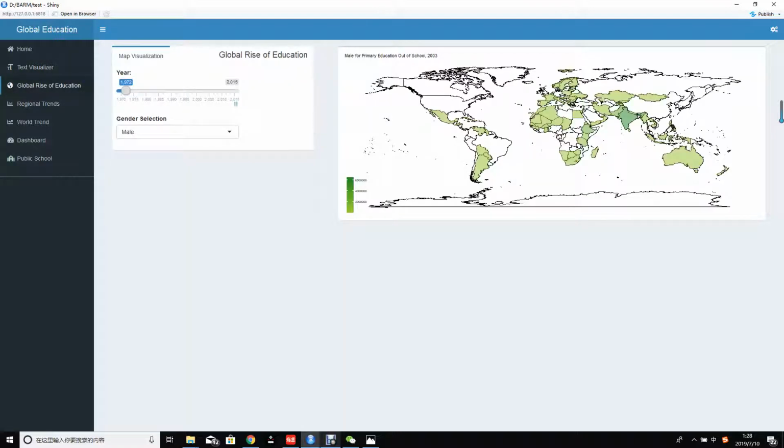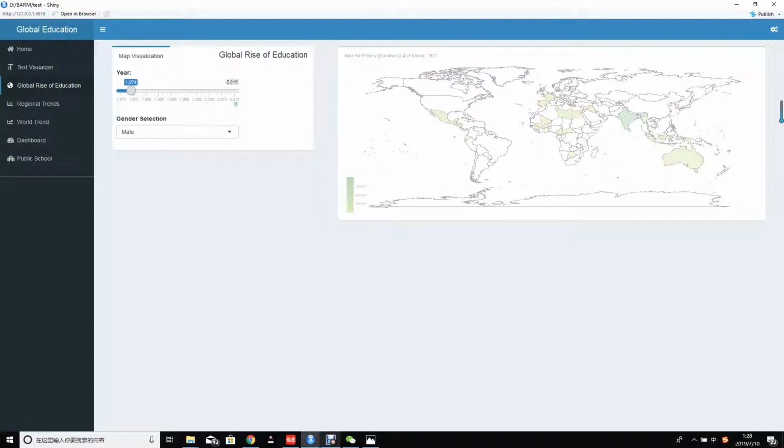The next part is the global rise of education. It shows different genders for primary education out of school in different years. There is a button that, by pressing it, you can show different years. The years range from 1970 to 2015. It's loading a little slowly because of the really big data set. Okay, I just paused it.